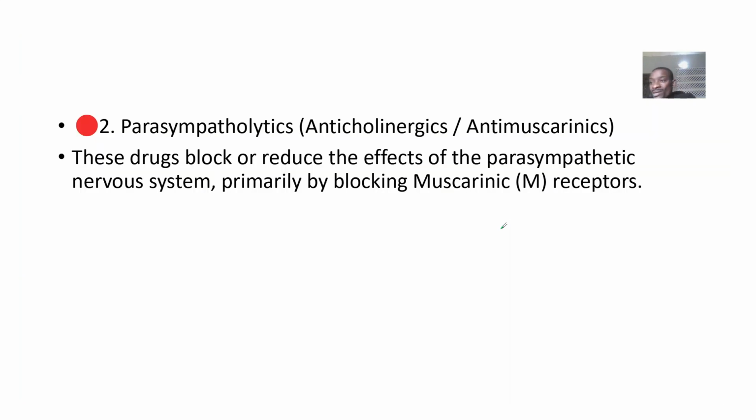Then what are parasympatholytics? You should know that they are also known as what? Anticholinergics and anti-muscarinics. Those drugs are the opposites. These ones will reduce the activities of the parasympathetic nervous system. So instead of resting up the body, they will reduce the rest. They'll keep the body in motion. They'll keep the body in activity.